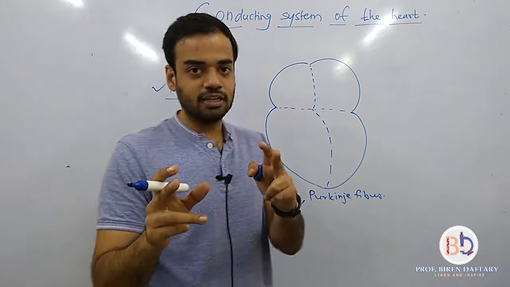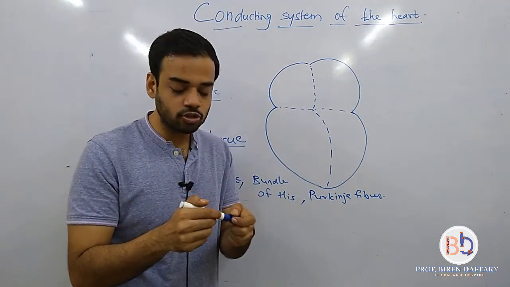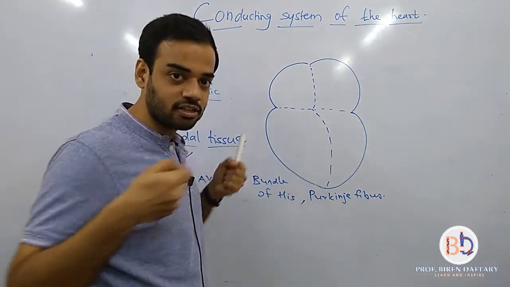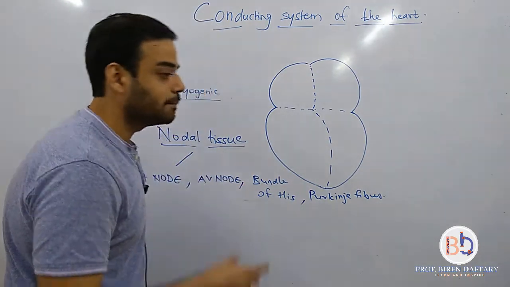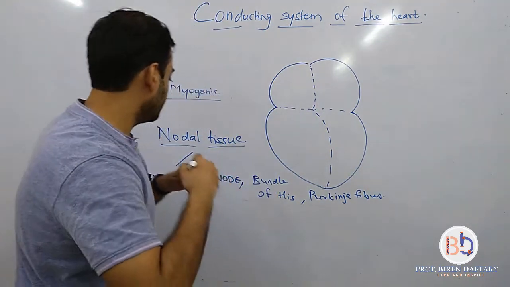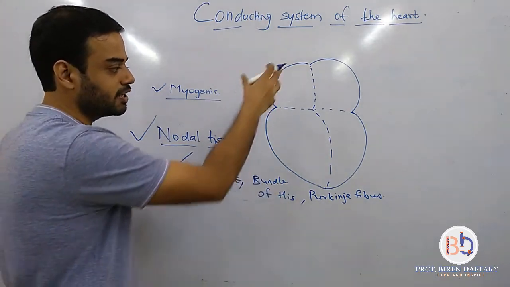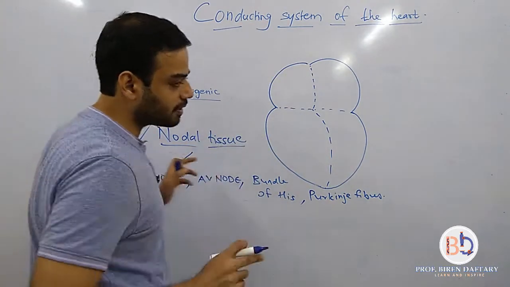That is why if you must have seen in movies or any video, when the heart stops beating, you must have seen doctors giving those electrical shocks. Why? Because those electrical impulses can start the heart. Are you getting the point? Now we have to study about how these components are working and helping in contraction. So ये nodal tissue का part clear है.